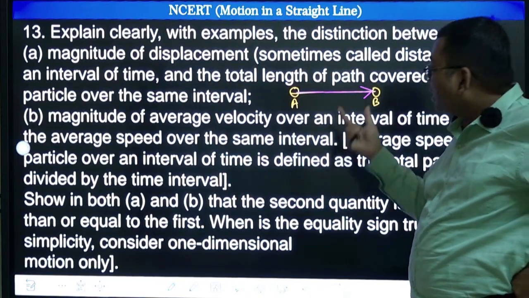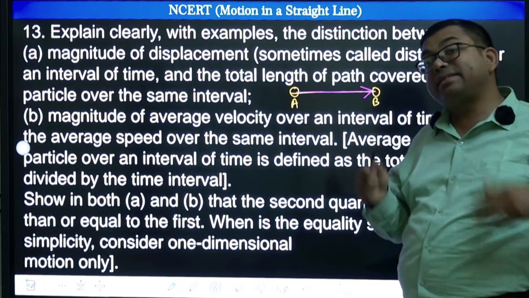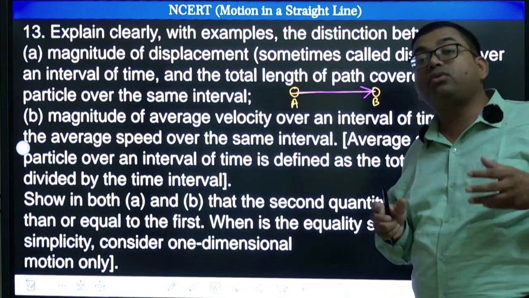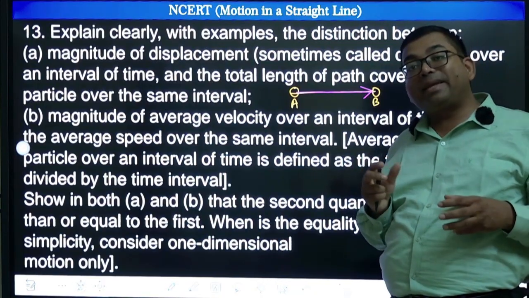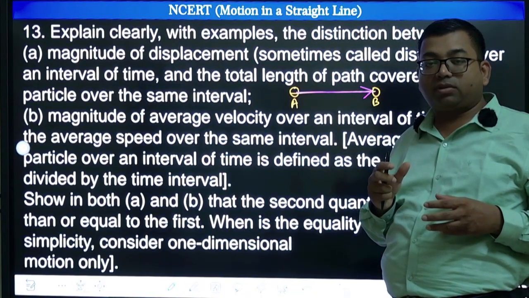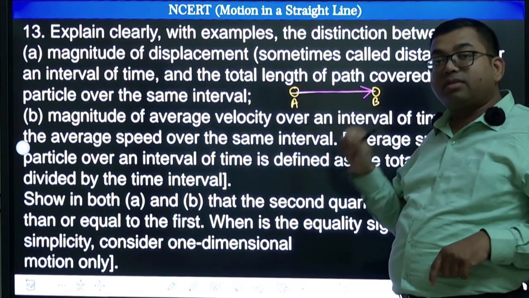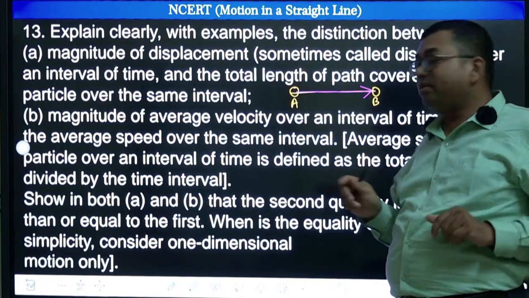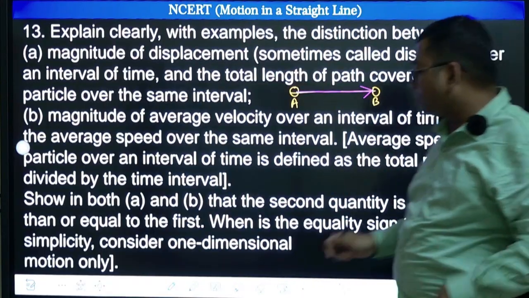So that magnitude is same as the distance, right, because you are comparing distance and displacement, so you cannot compare one vector and one scalar. So you are basically comparing the magnitude of the vector quantity. So when we say that magnitude of displacement is equal to distance, then we can compare, right. So here there is no turning, so it is the same. But suppose what happens is that